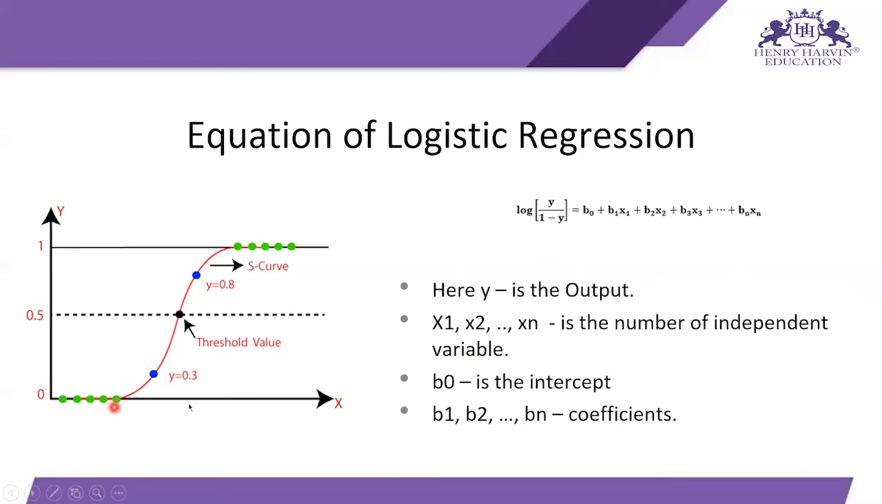So this is how you give your value here, and it gives you an output which is greater than 0.5, like it comes here. So you can say that it is true, the event is going to happen, or the value is 1. So this is how the logistic regression equation works.